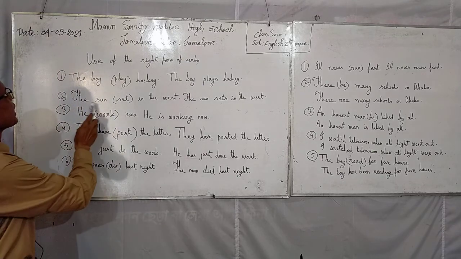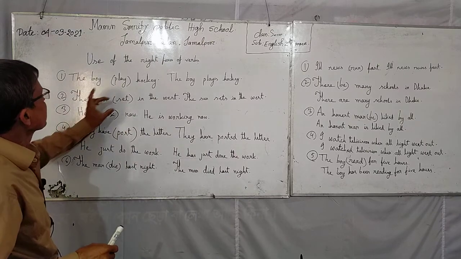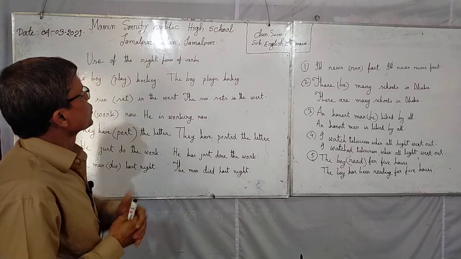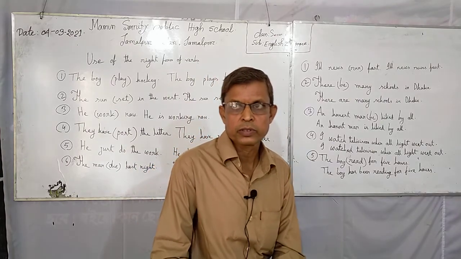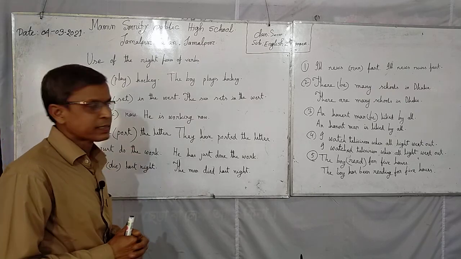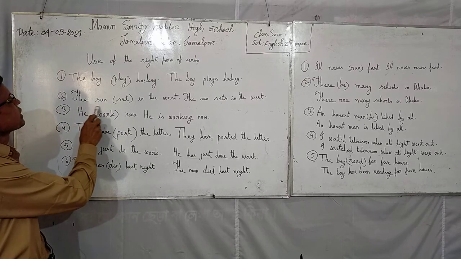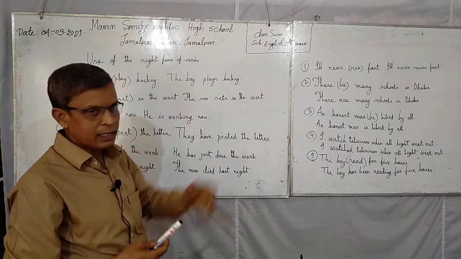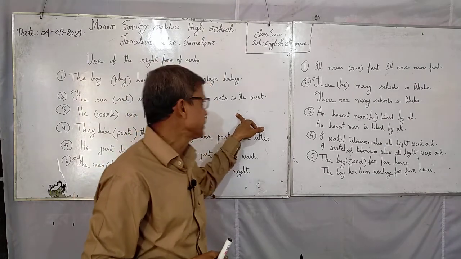Number 2. The sun set in the west. Look at the sentence. It has another rule. If the sentence is a universal truth or habitual fact, it will be present indefinite tense. It is a universal truth. The sun sets in the west. It will also be present indefinite tense.